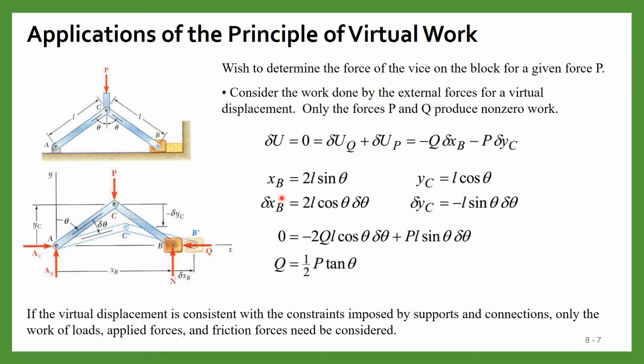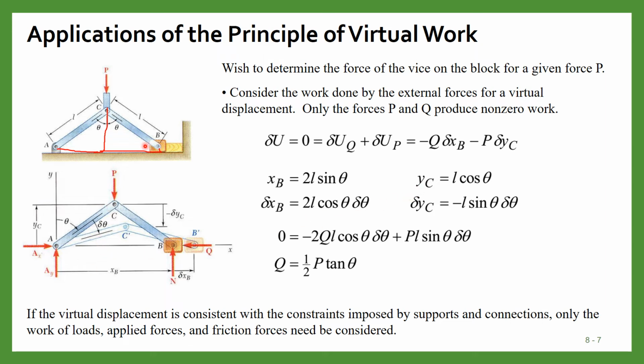Now we can write the expressions for xB. So this xB is nothing but 2L sine theta, because this part up to this point is L sine theta, plus L sine theta. So this xB will be equal to 2L sine theta, and then we can differentiate it. Then delta xB will be 2L cos theta delta theta.